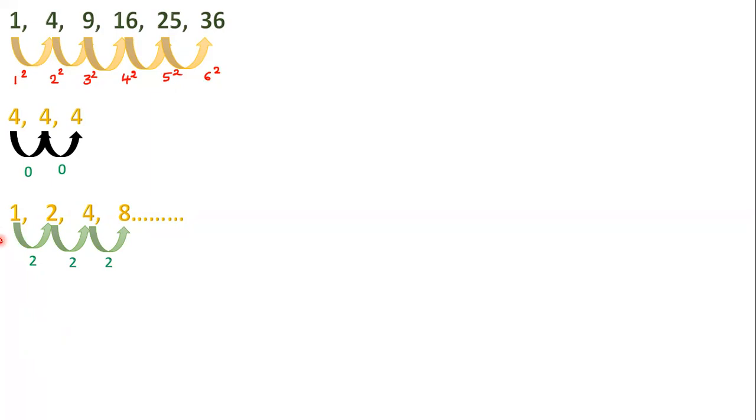Succeeding term will be got by multiplying a fixed number to the preceding number. 1 into 2 is 2, 2 into 2 is 4, 4 into 2 is 8. You can guess the next number. 8 2s are 16. Next number is 16.